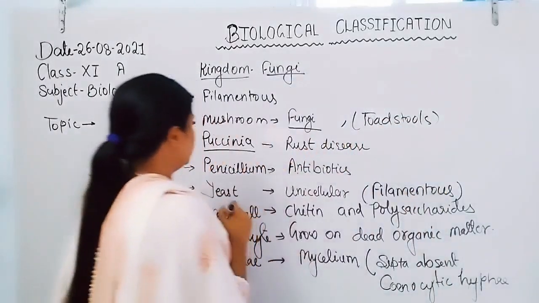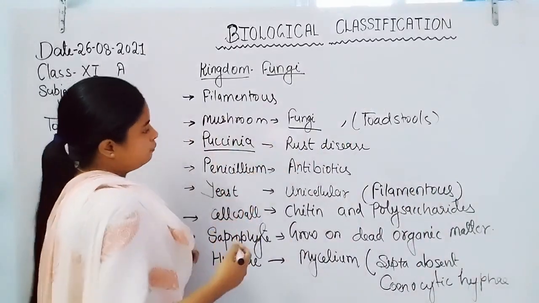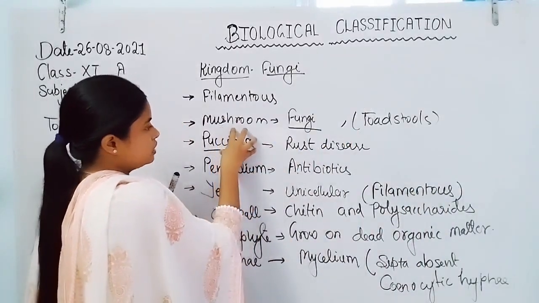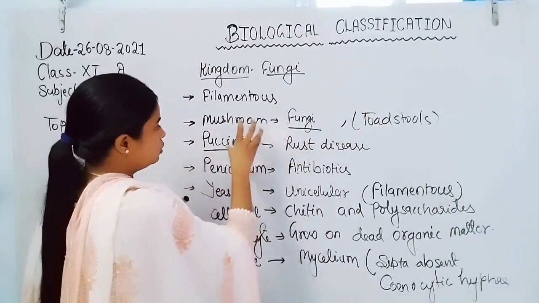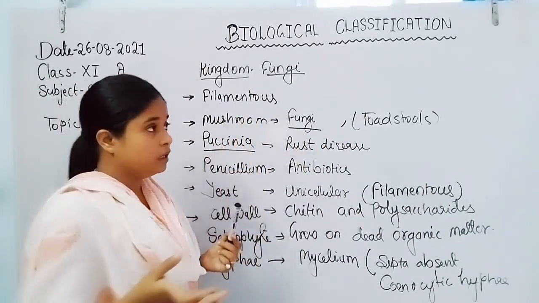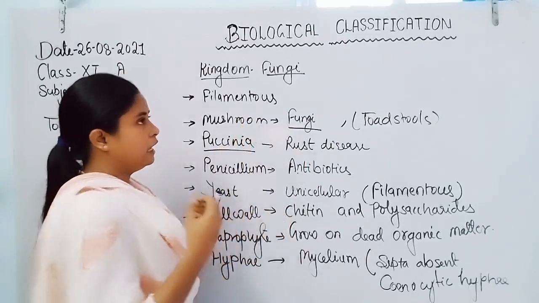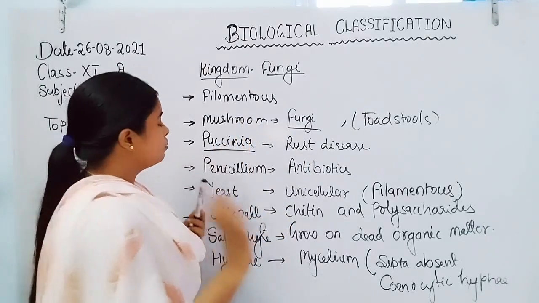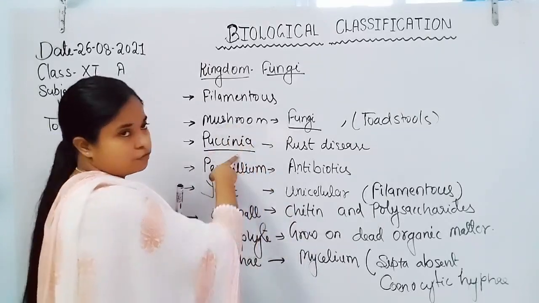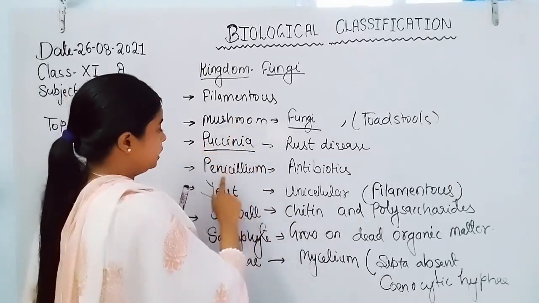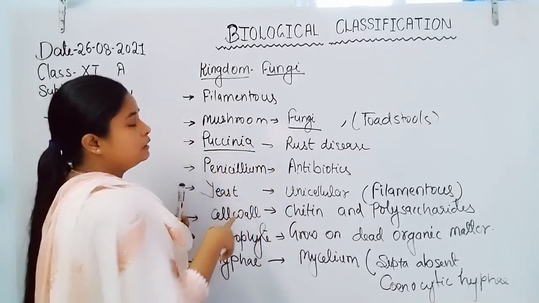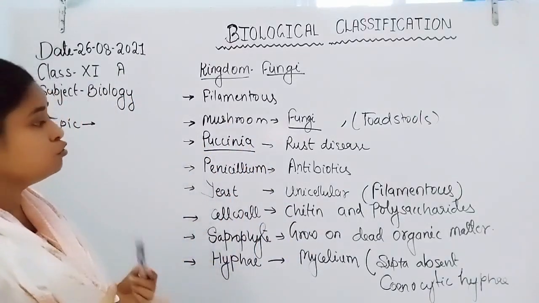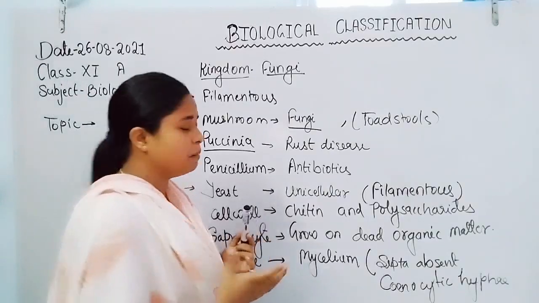Toadstools are fungi. Now Puccinia, if we talk about Puccinia, this is also a fungus that causes rust disease on different plants like sugarcane and wheat. Mostly red rust disease is caused on wheat by this type of parasitic fungi, Puccinia. Penicillium is another type of fungi, which is generally used in the formation of antibiotics.